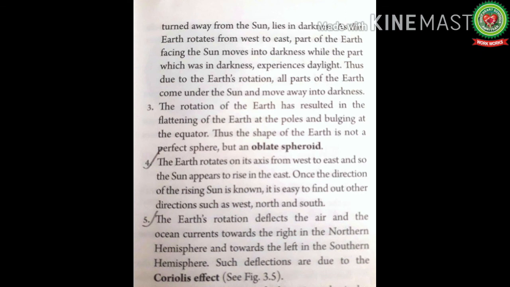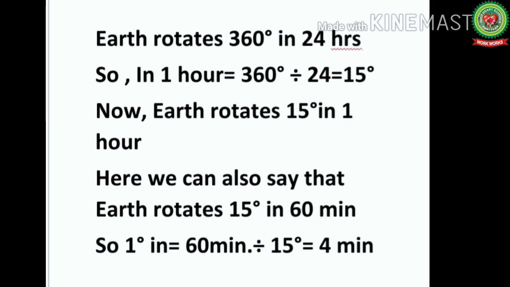The difference of time on the earth's surface is also due to the earth's rotation. The earth completes one full circle in about 24 hours. Thus, it covers 1 degree in 4 minutes. Let's understand this by this calculation. Earth rotates 360 degrees in 24 hours. So, in 1 hour, it completes 15 degrees, and this comes if we divide 360 degrees by 24. Now, we know that Earth rotates 15 degrees in 1 hour. Here we can also say that Earth rotates 15 degrees in 60 minutes. So, it covers 1 degree in 4 minutes, and this comes when we divide 60 minutes by 15 degrees.